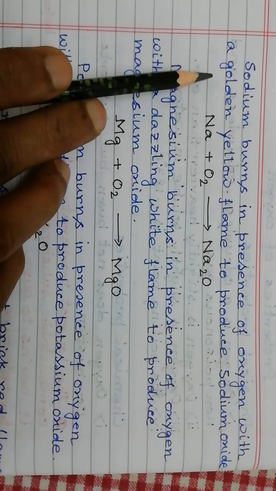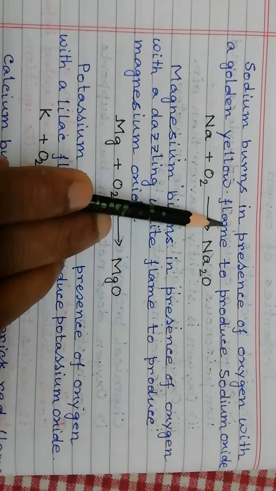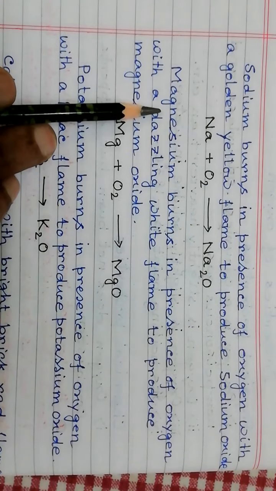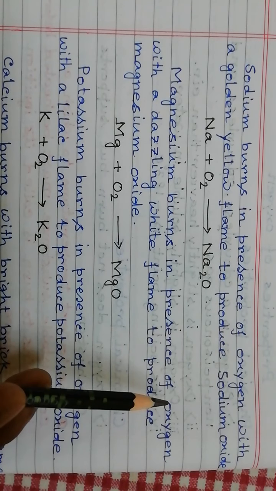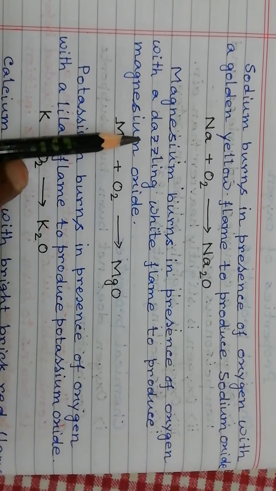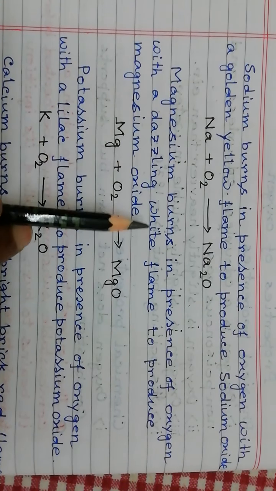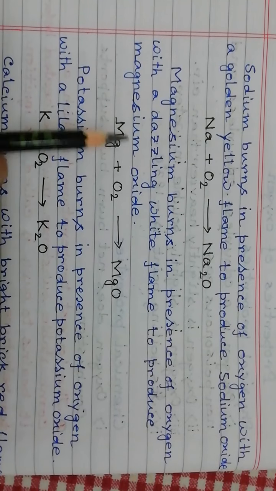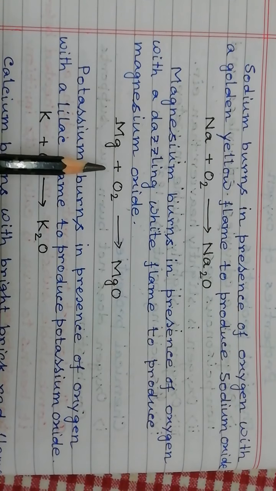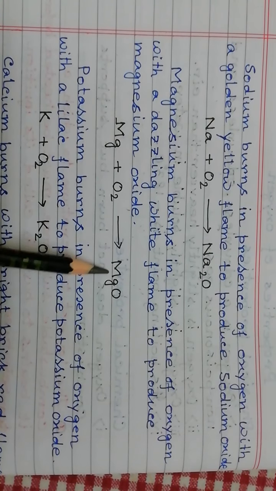Now magnesium. When magnesium burns in the presence of oxygen, it burns with a dazzling white flame and produces magnesium oxide.